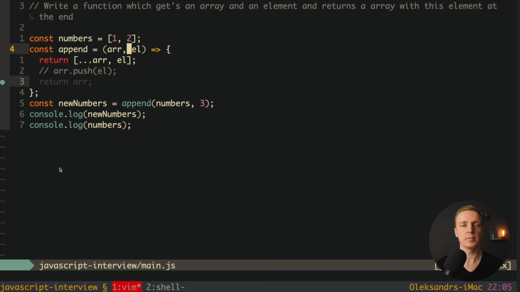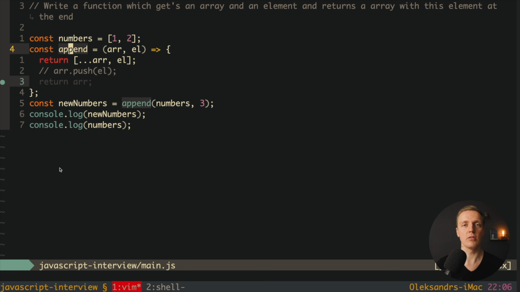This is why this implementation is much better if you are asked even something that trivial like pushing elements to the array. Also, we have exactly the same behavior with objects. If we are passing an object inside our function and we mutate it there, then we are mutating the object outside of our function. And this is bad. And you can also use spread with an object to create a new object. In this case, we are on the safe side.